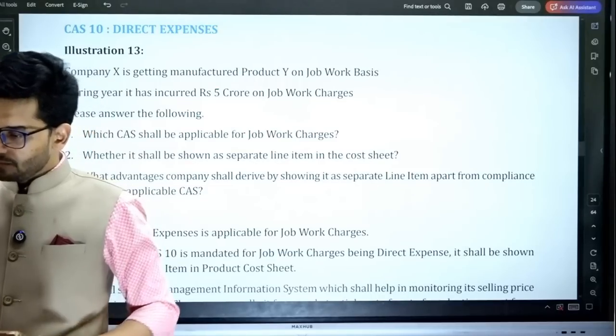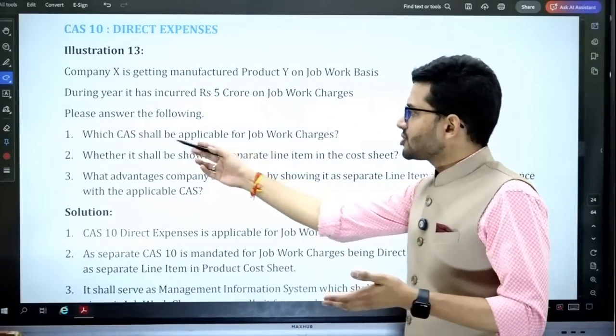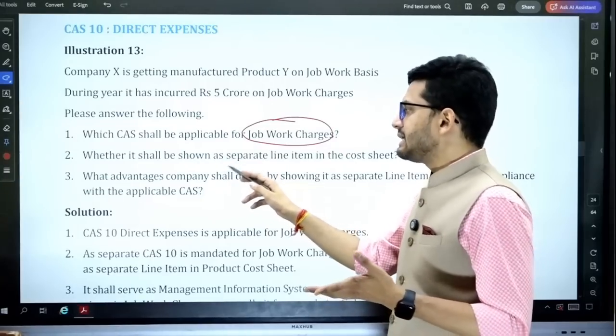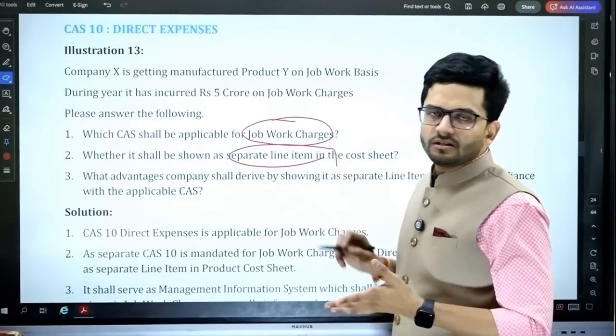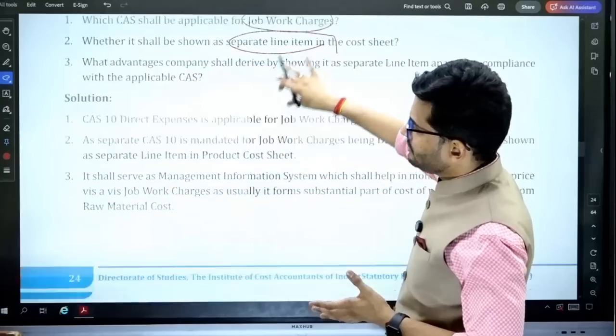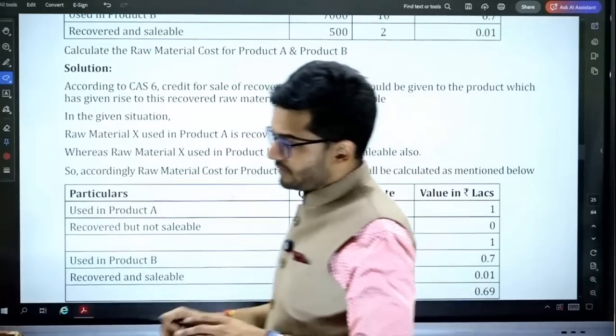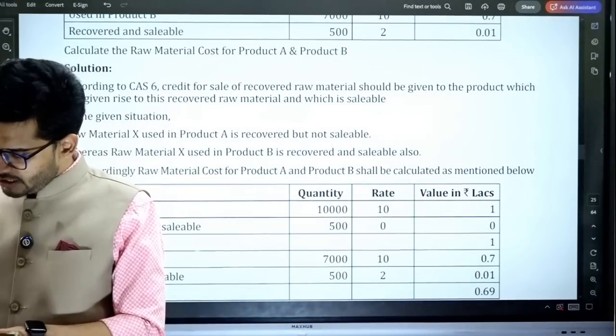Again, this is a very direct and straightforward question, for which the cost accounting standard is applicable. Job work charges shall be shown as a separate line item. So very straightforward and simple. Illustration number 13 also. Then we come on to illustration number 14.